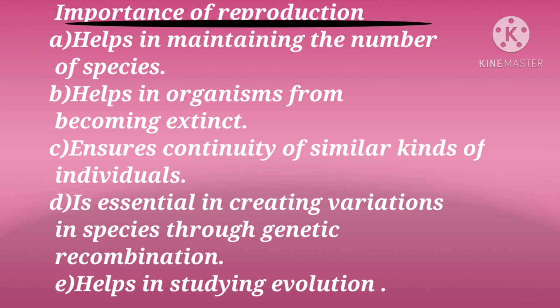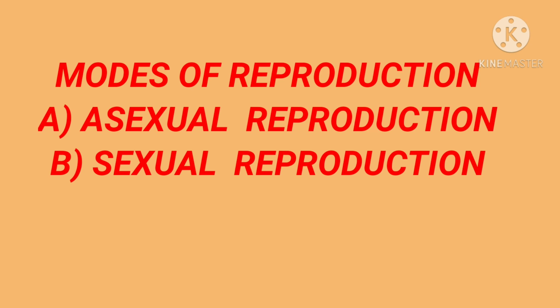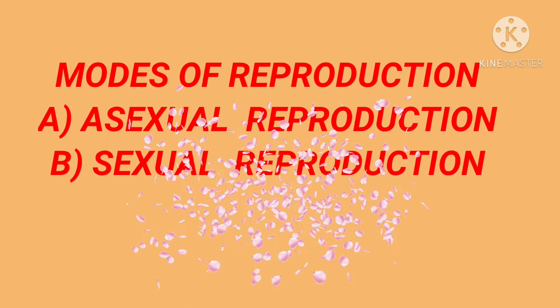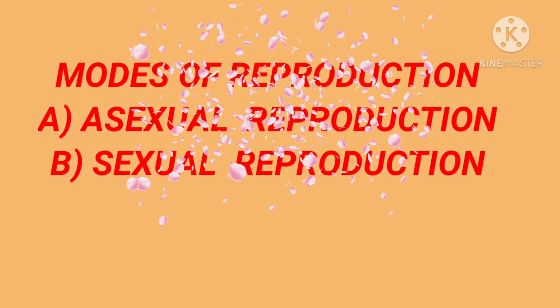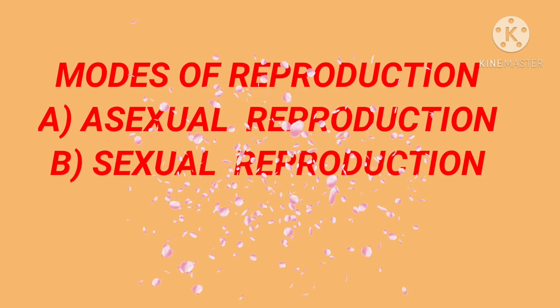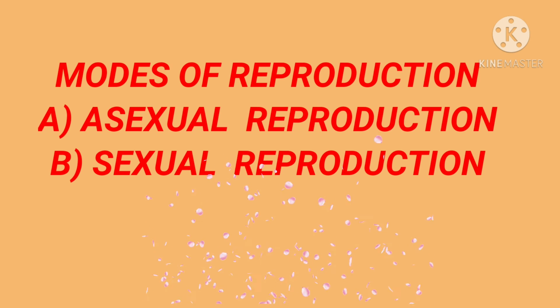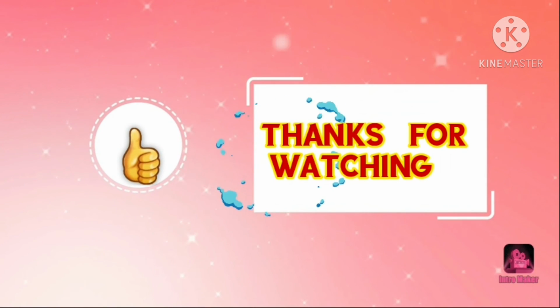It is essential in creating variation. It also helps in studying evolution, which is mainly based upon variation and changes. Because of genetic variation, new organisms can easily adapt themselves according to their environment, which helps in evolution. The next topic is modes of reproduction, or you can say methods or types of reproduction. Generally two modes of reproduction are there: asexual reproduction and sexual reproduction.